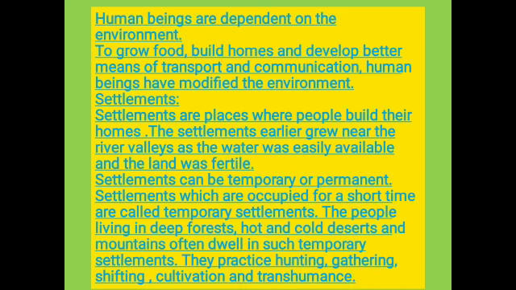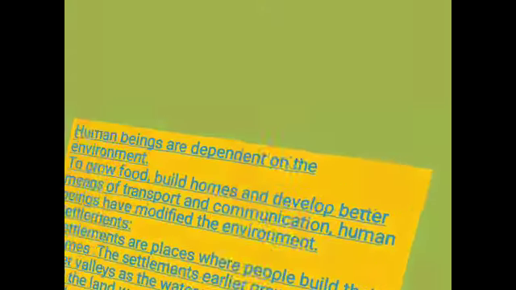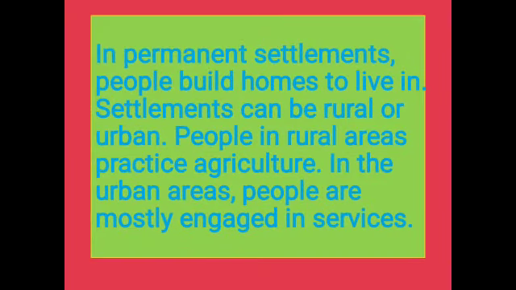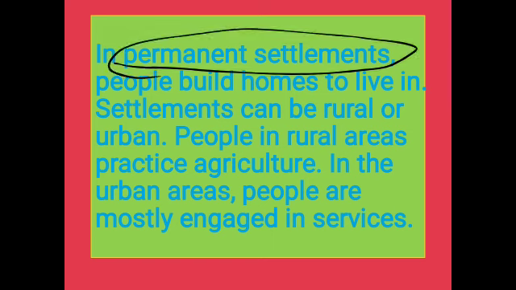Okay. Now, what is permanent settlement? In permanent settlements, people build homes to live in. So students, when I say permanent settlement, it means that the houses could be built of cement, bricks, concrete, iron, etc. That means permanent houses are the houses that are fixed and immovable.